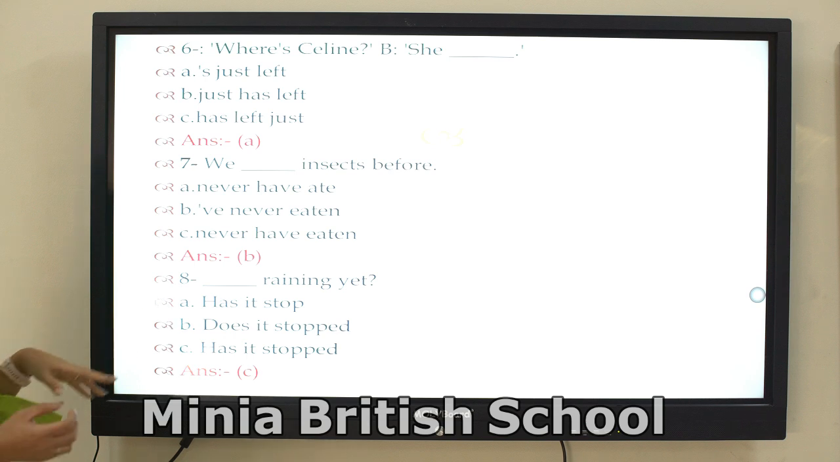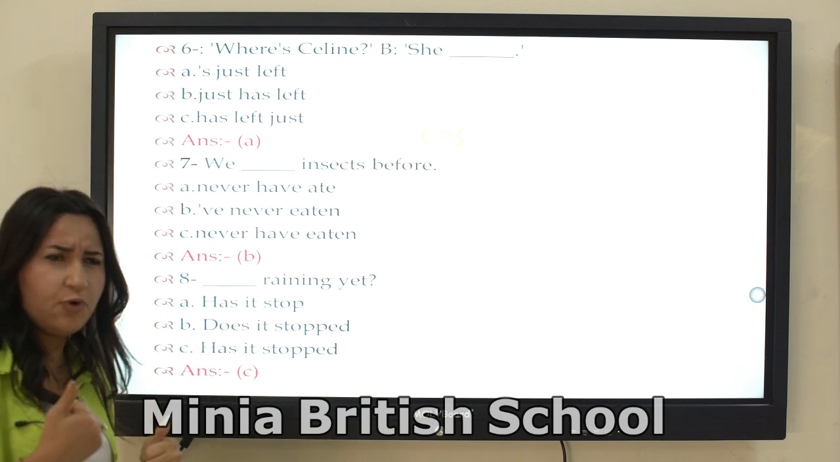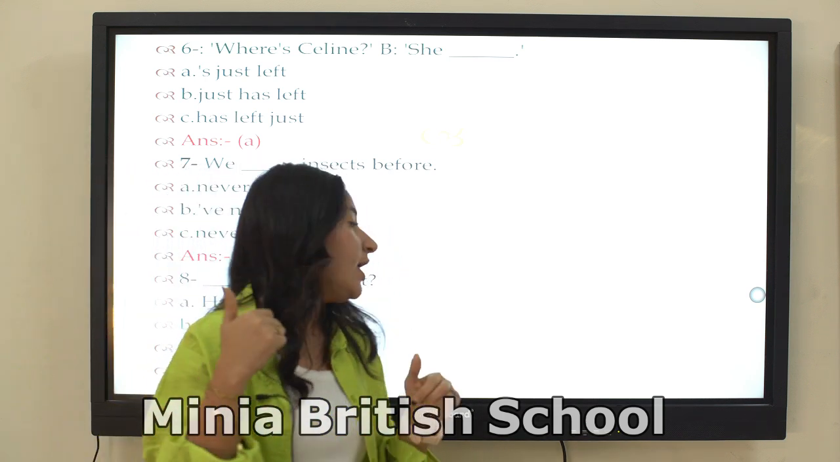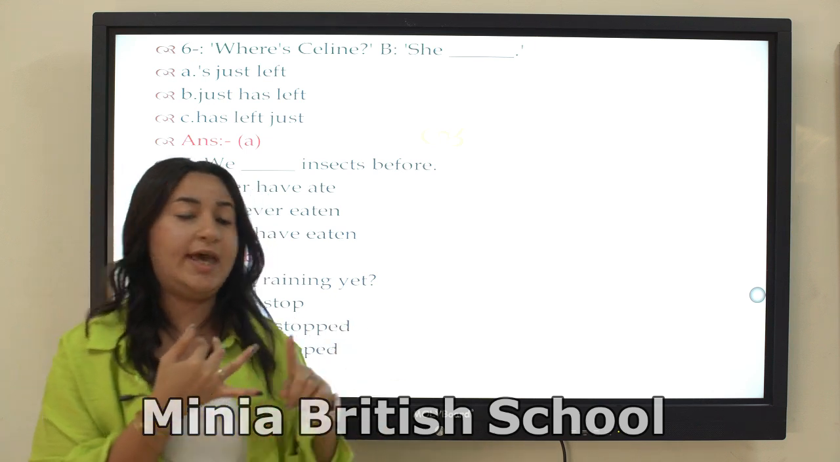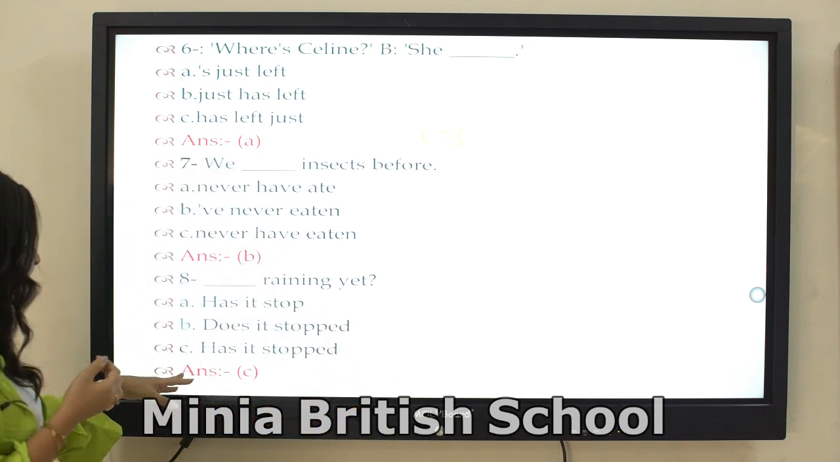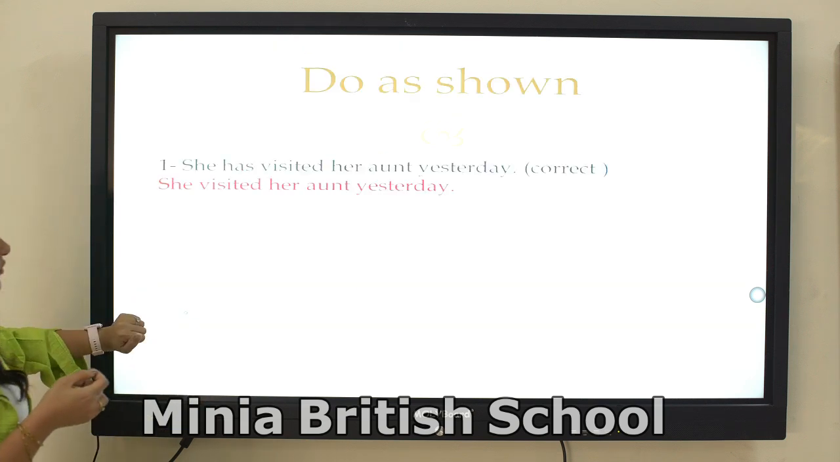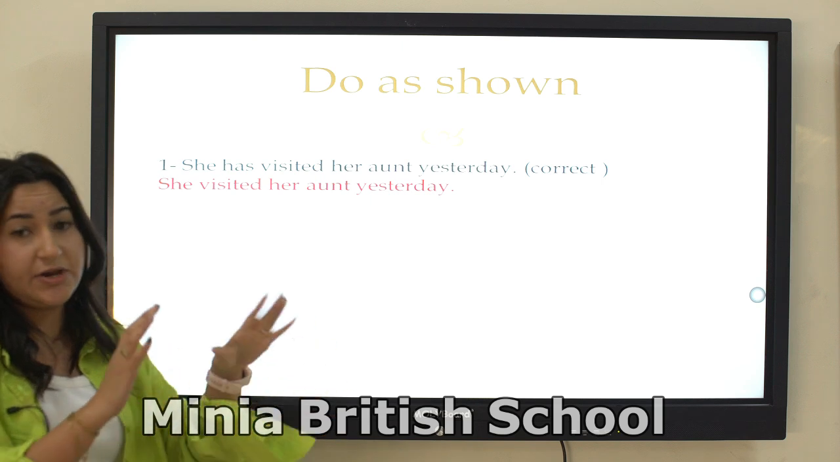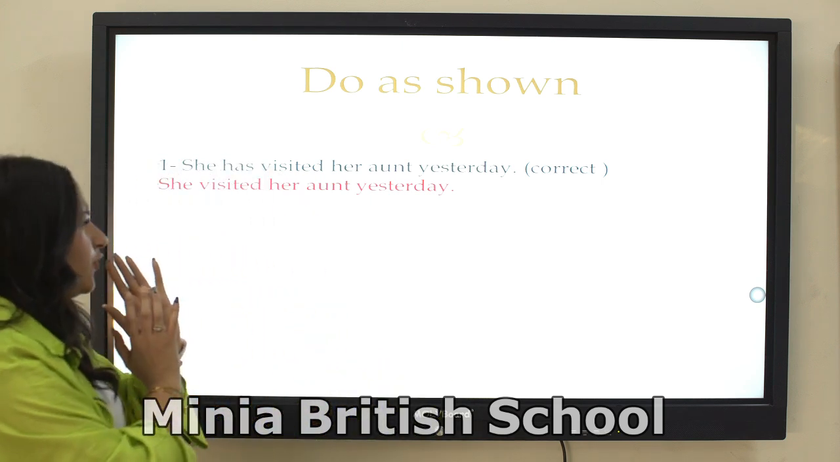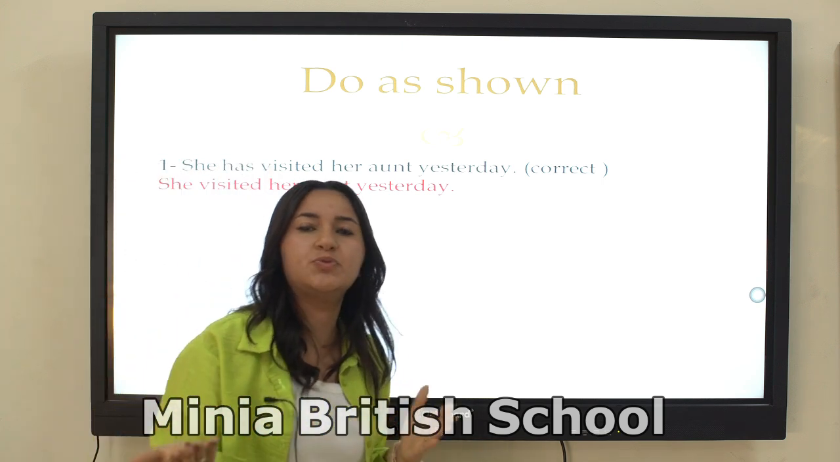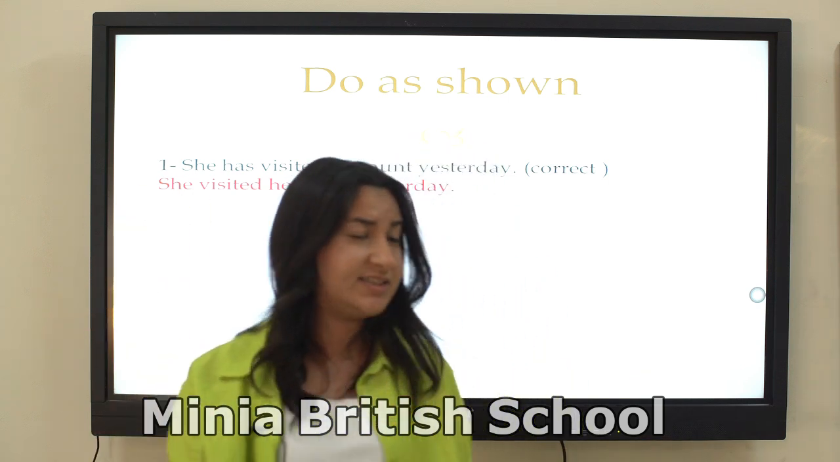Number 8, it isn't raining yet. We said it before in the previous page that we use yet in questions and negatives, so: has it stopped? Has it stopped? Number 1: she had visited her aunt yesterday. Correct. So we have a difference between the present perfect and the past simple.